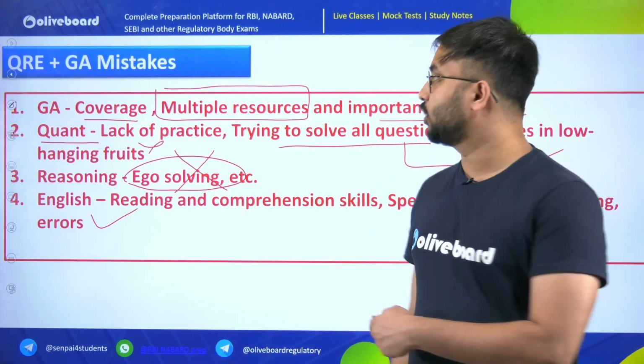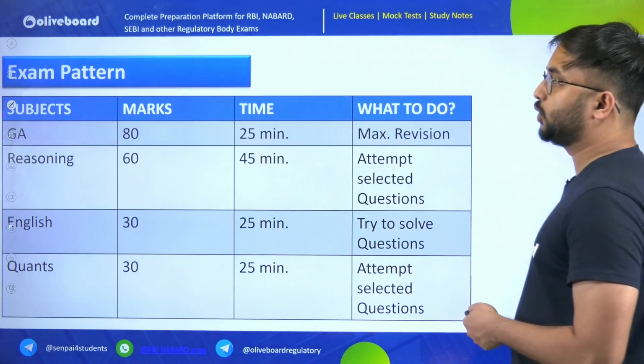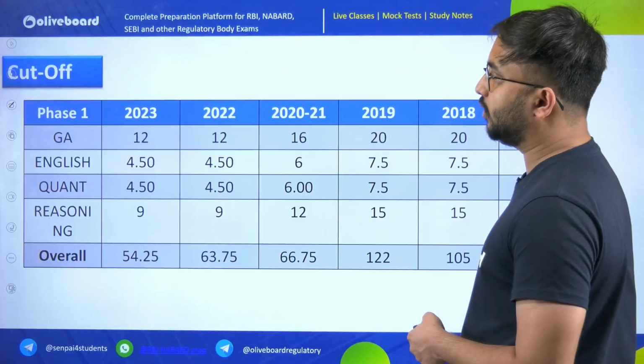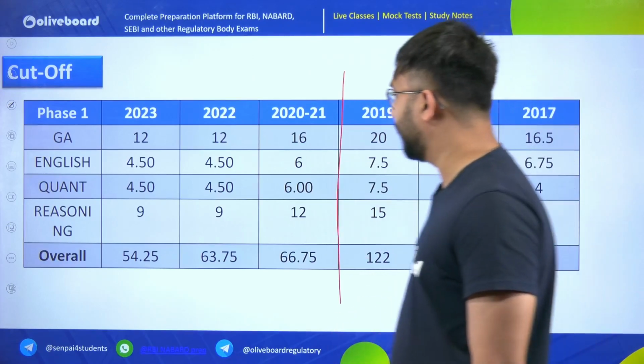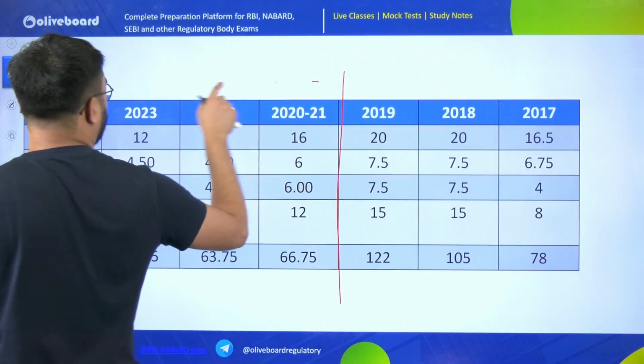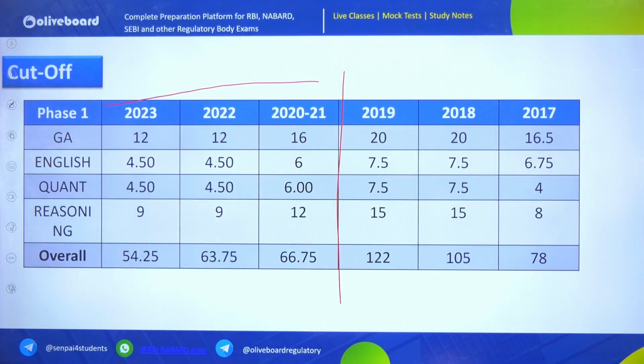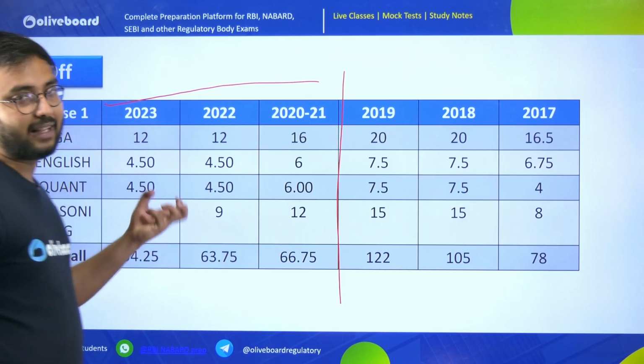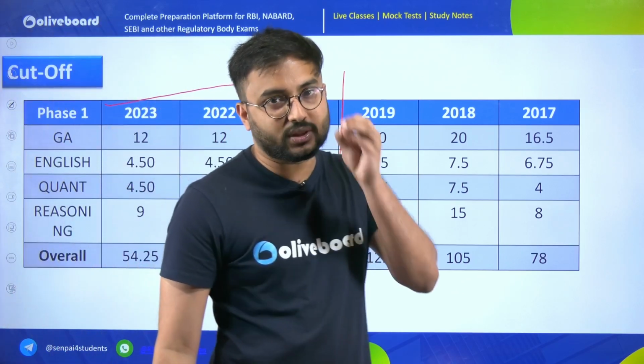In this way, I think this was the overall cutoff analysis which we discussed. I am again here sharing the cutoff with you. You could see the cutoff is reducing year by year. This shows the difficulty has increased, and that is why a proper section to section strategy is required.